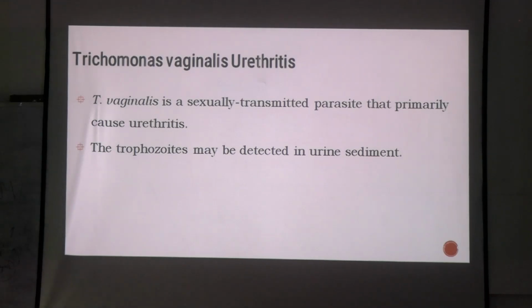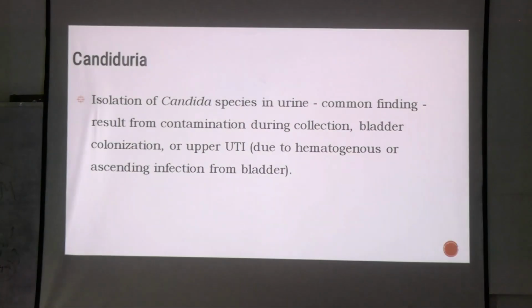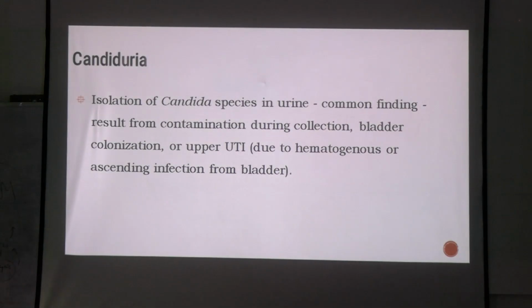Okay, this is about parasites. Coming to Trichomonas vaginalis, which is also implicated in sexually transmitted diseases. One of the common causes of vulvovaginitis. What will you see in this case? You will see a trophozoite in urine sample. About Candida, again, Candida is a very common finding. How will you find Candida in the urine sample? You will see budding yeast cells in the urine sample, right?